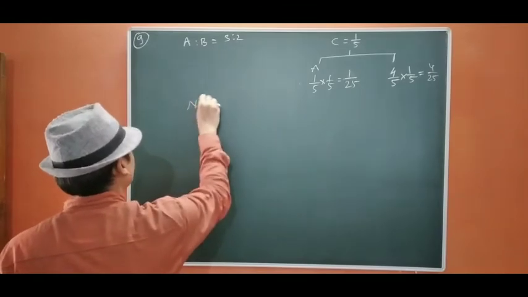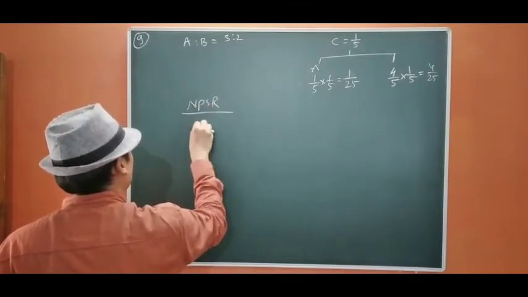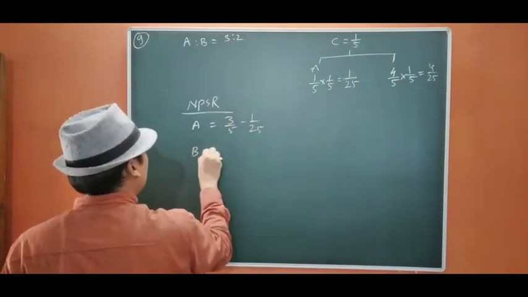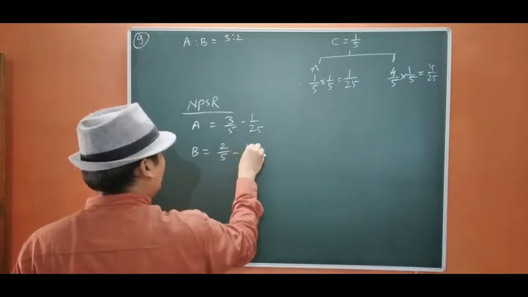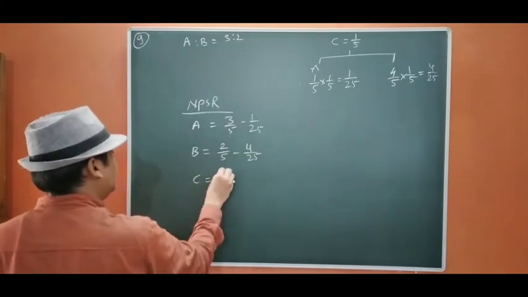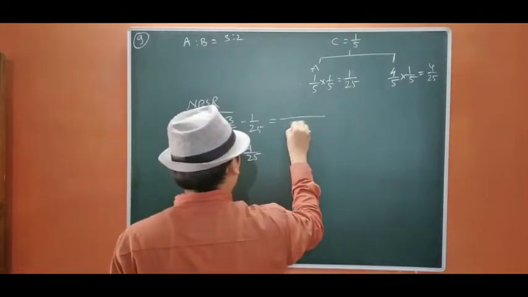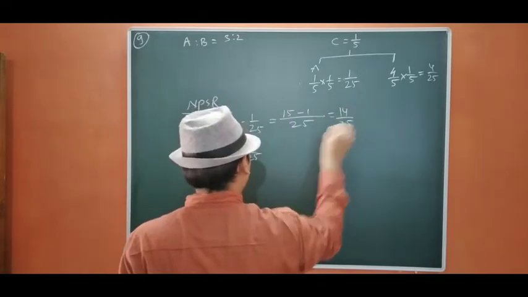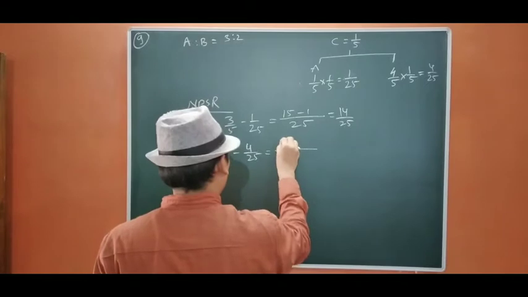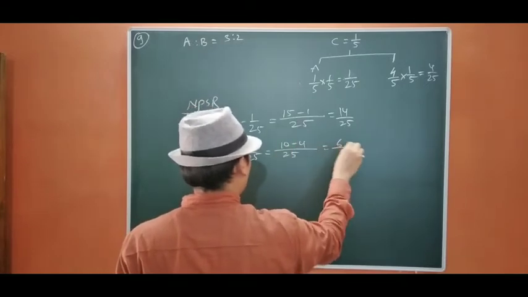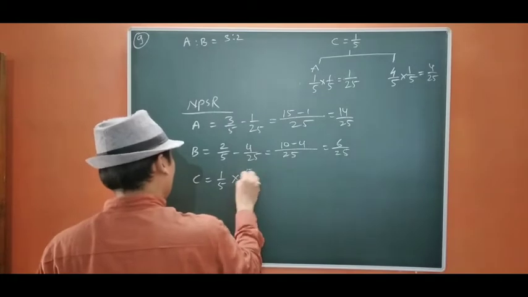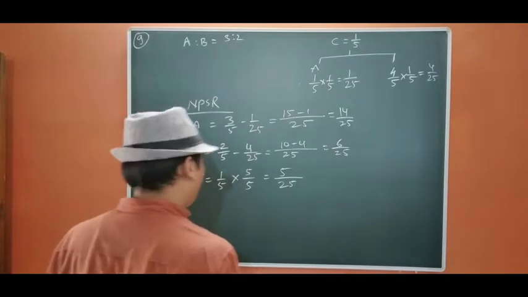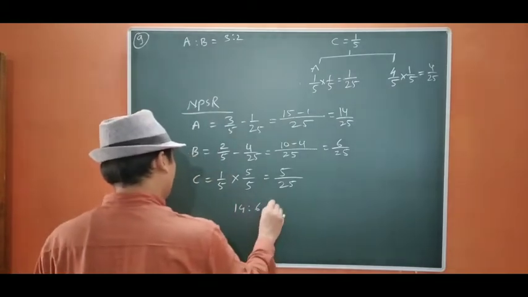So UPS are A 3/5 minus 1/25, B 2/5 minus 4/25, and C 1/5. So it will be 25: 15 minus 1 equals 14/25. Then 10 minus 4 equals 6/25. And to make it 25, we have to multiply 5/5. So it is 14:6:5 UPSR.